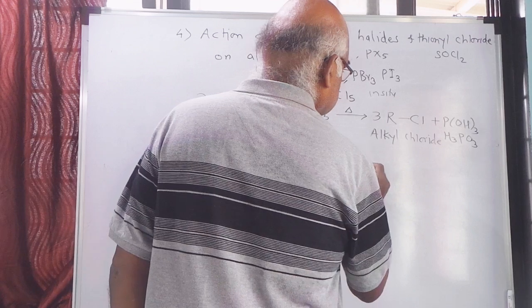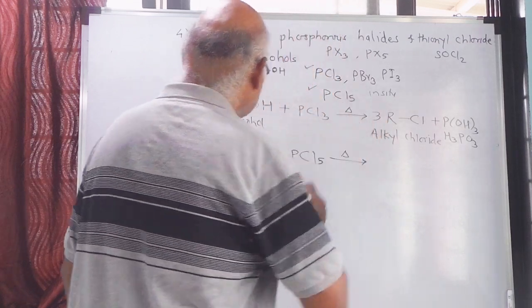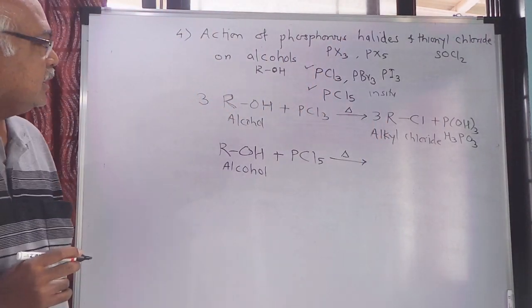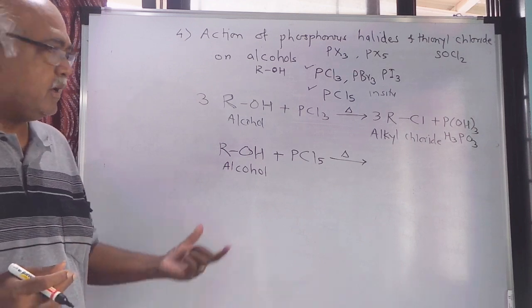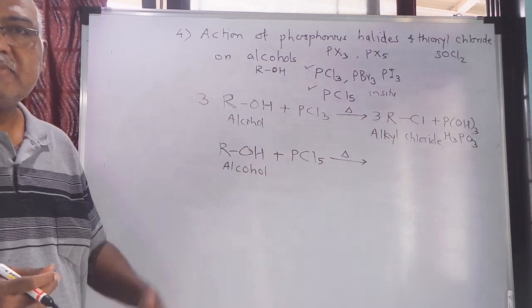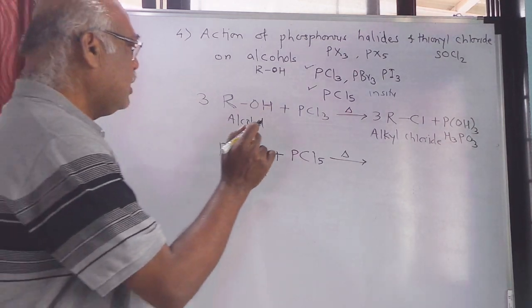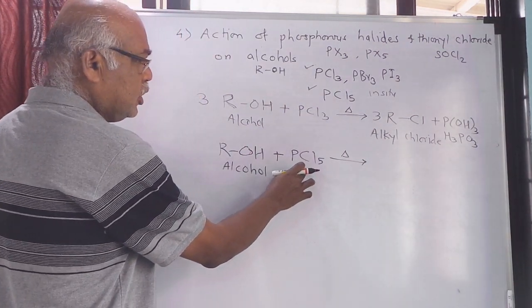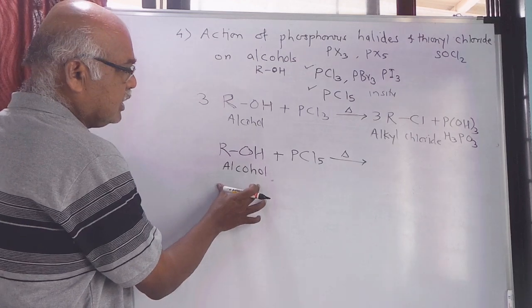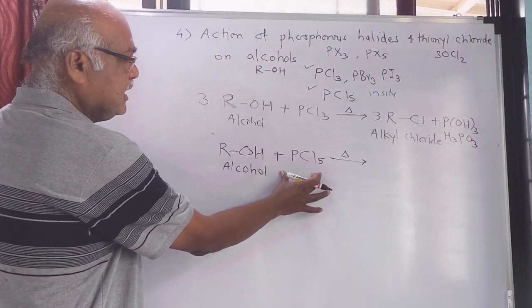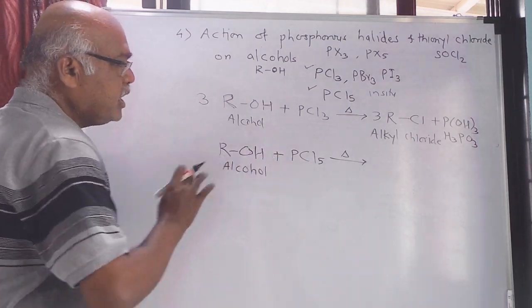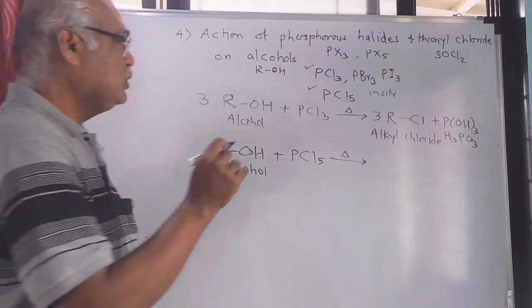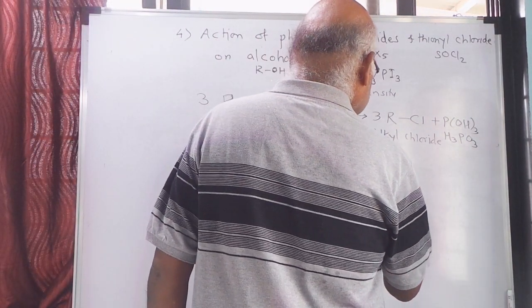We'll see what happens. Again, this is warmed or heated. What will happen? You know, this OH group will be replaced by Cl. I will take one molecule of alcohol plus one molecule of PCl5. What will happen? The OH group will be replaced by Cl. So I will get RCl.